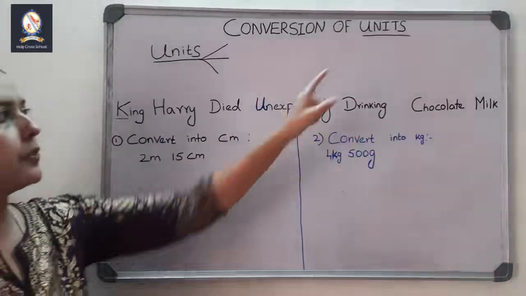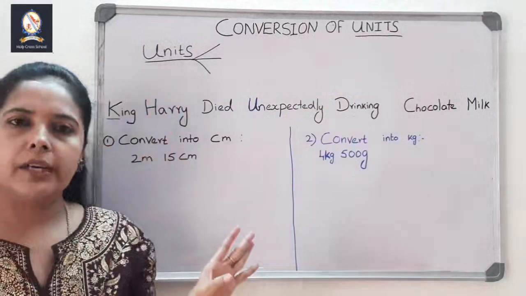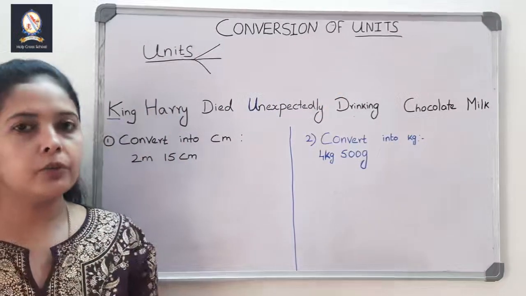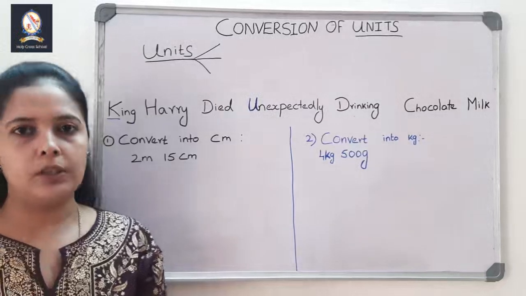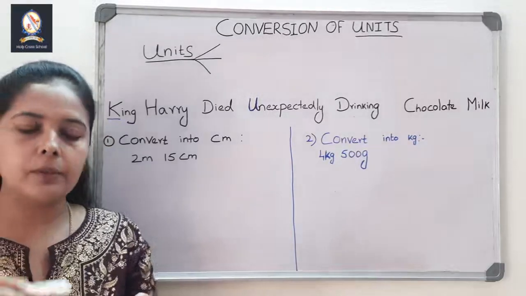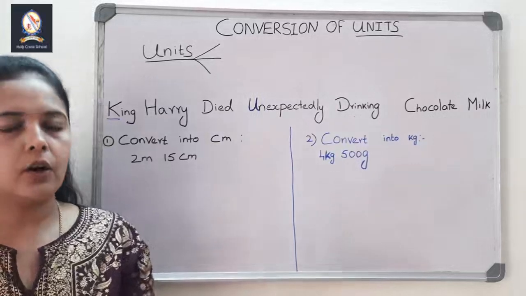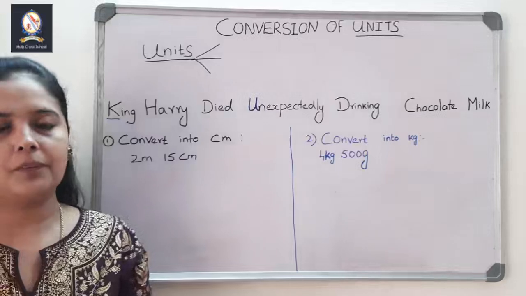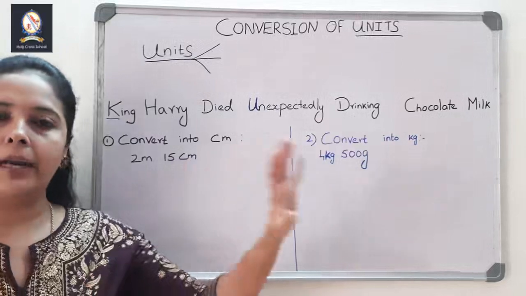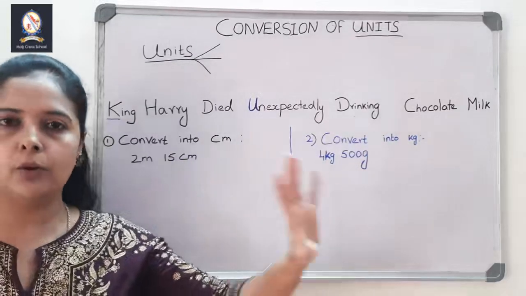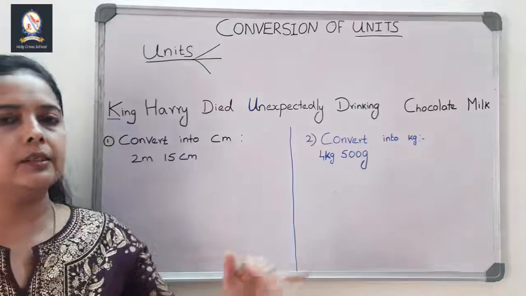Before going into the conversion, first of all, you should know what a unit is. If you want to measure anything, for example, you go to a vegetable shop or fruit shop, the shopkeeper will ask how many kilograms you want. They will use grams, milligrams, kilograms. But when you buy milk or oil or water, they will use liters, milliliters, kiloliters. You understand the difference?